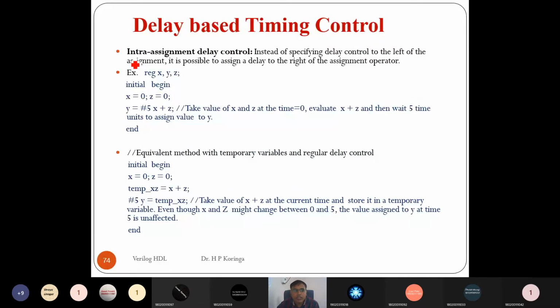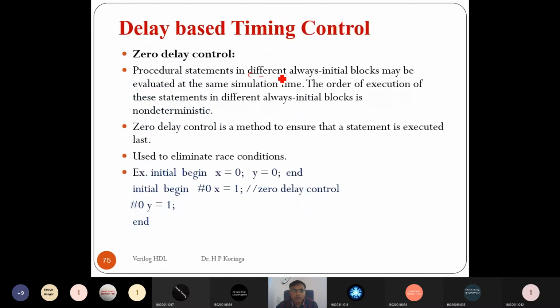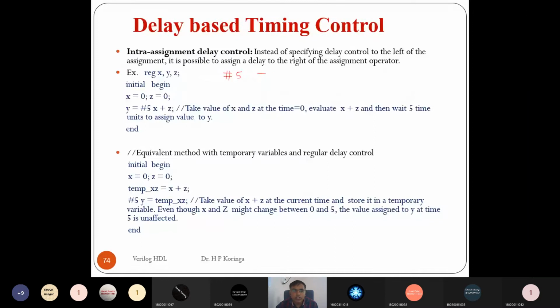Now similarly for the intra-assignment delay. Instead of specifying the delay control to the left of the assignment, it is possible to assign the delay to the right of the assignment operator, right? In the previous example we specified the delay on the left hand side. Suppose delay is equal to 5, c is equal to a and b.